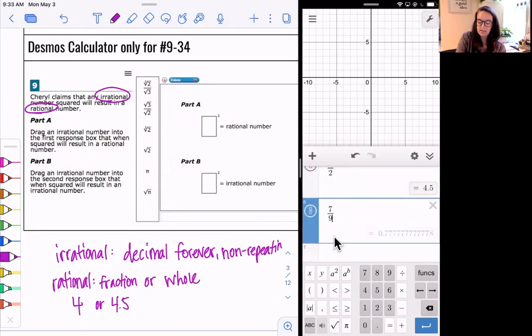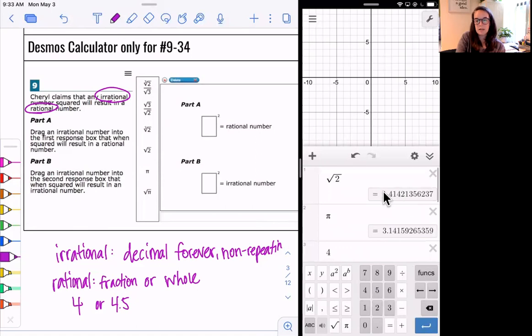7/9, that is a decimal forever. It's 0.77777. It keeps going. This 8 is just rounded. It goes on forever and ever and ever. So this is a rational number as well because we can write it as a fraction. There's no numbers that we can write in order to make our answer equal pi, right? Pi or square root of 2, like these numbers up here, are decimals that go on forever and ever, right?